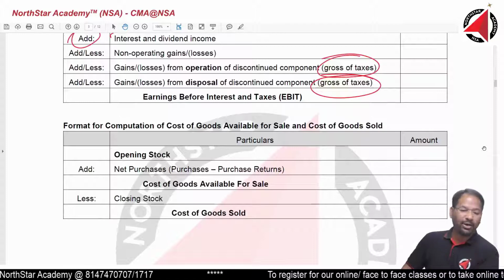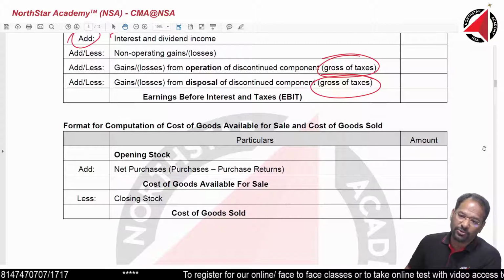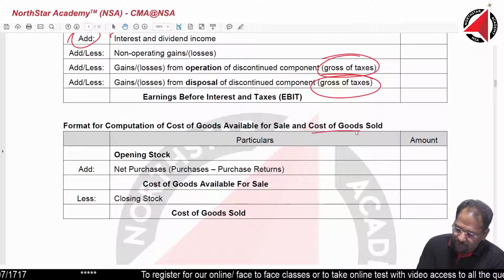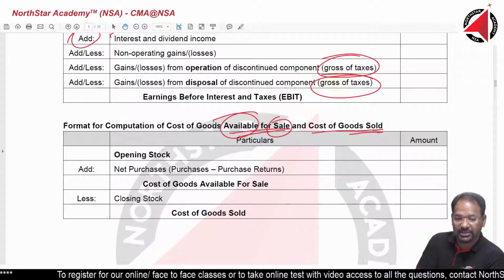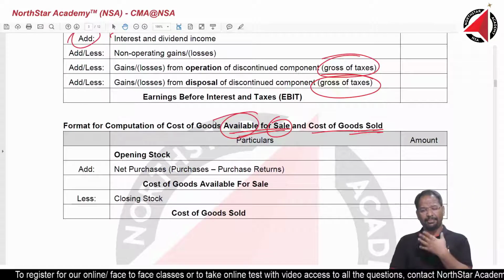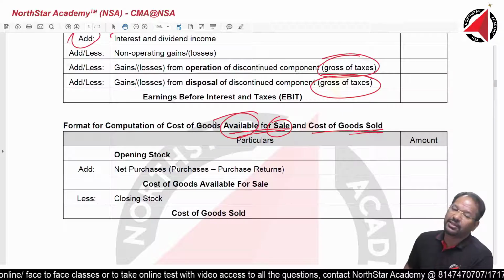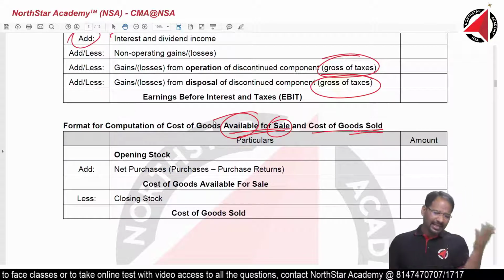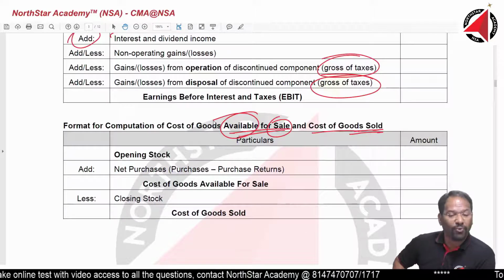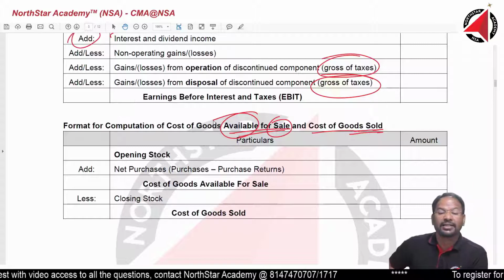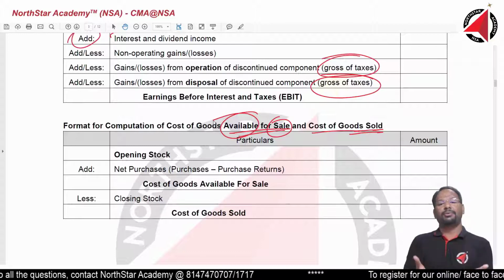Now, coming to the last point here, format for computation of cost of goods available for sale and cost of goods sold. Generally in India, we are always familiar with this term. What is available for sale? For example, I had opening stock of 10,000 units. I manufactured another 30,000 units. Together, I have 40,000 units, ready and available with me for the purpose of selling.